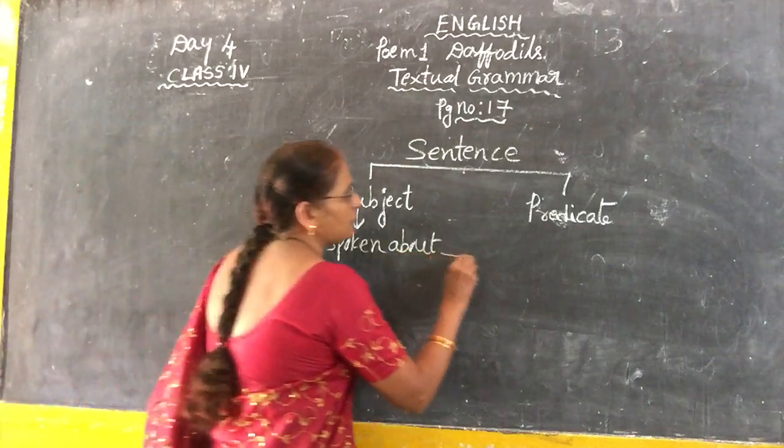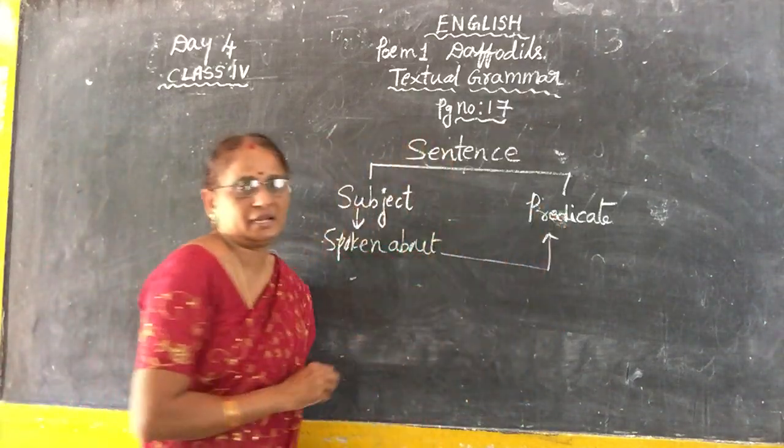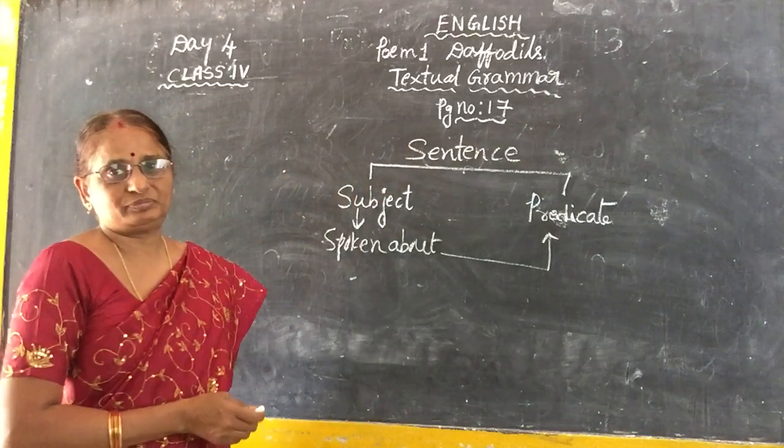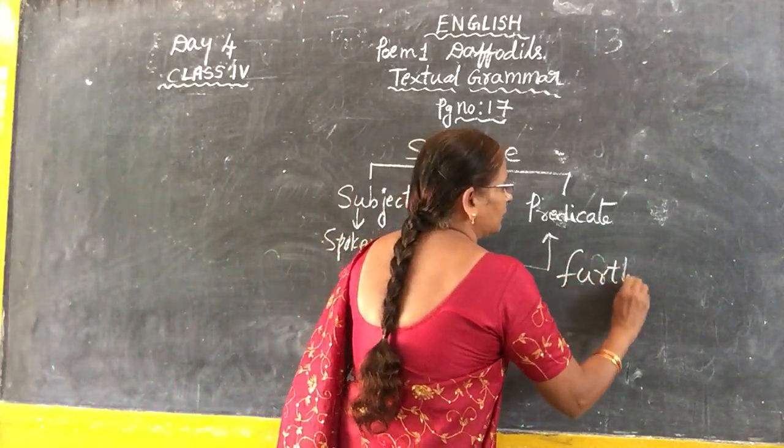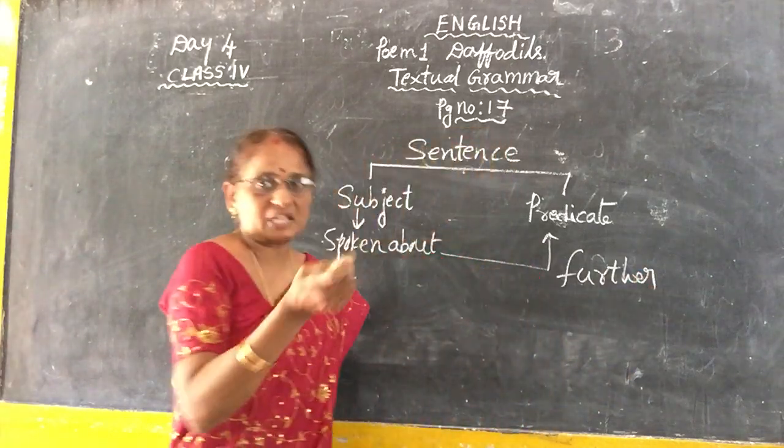And description of the subject is called predicate. Means further, next, further, or you can say next, children.